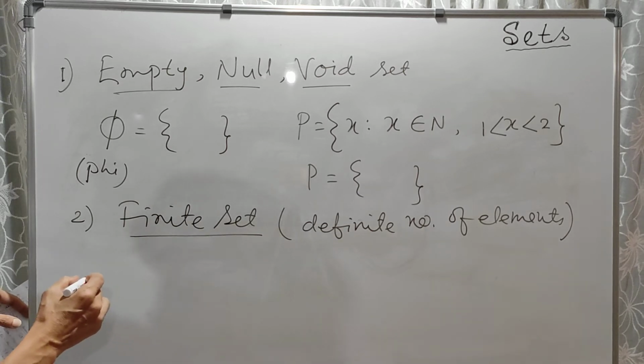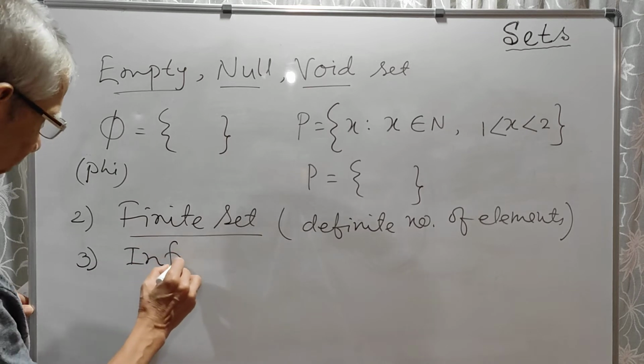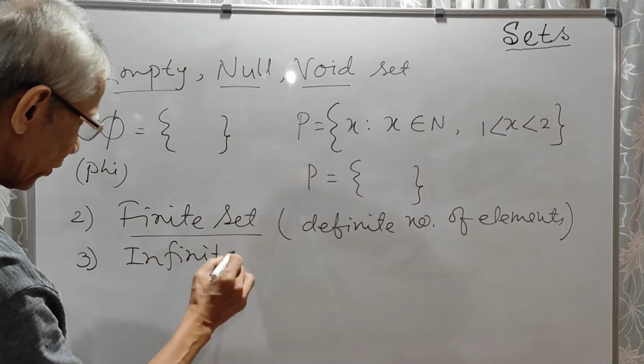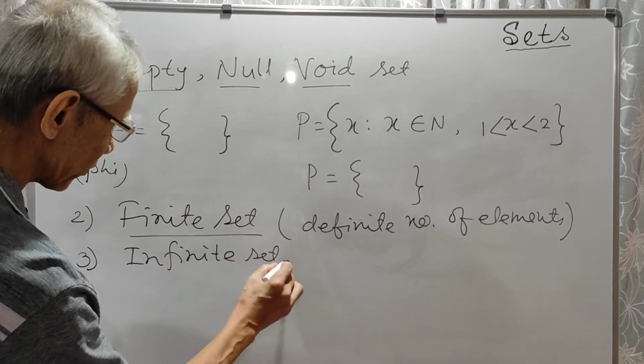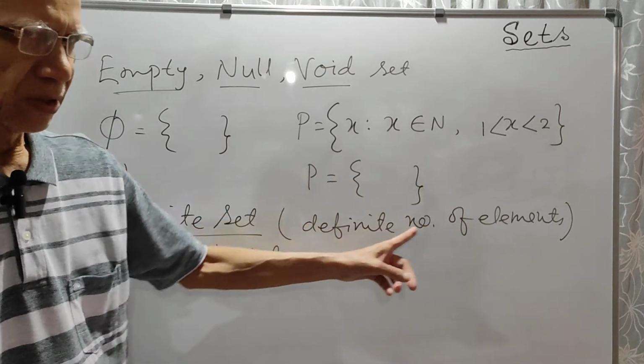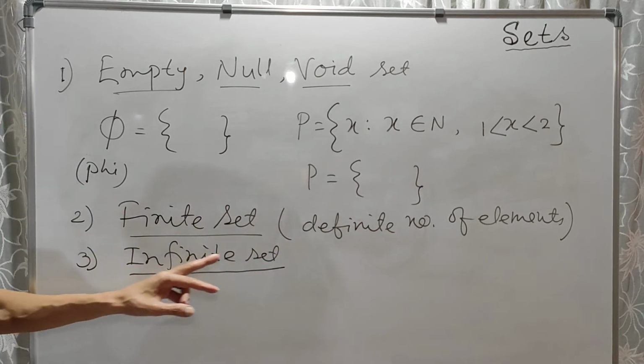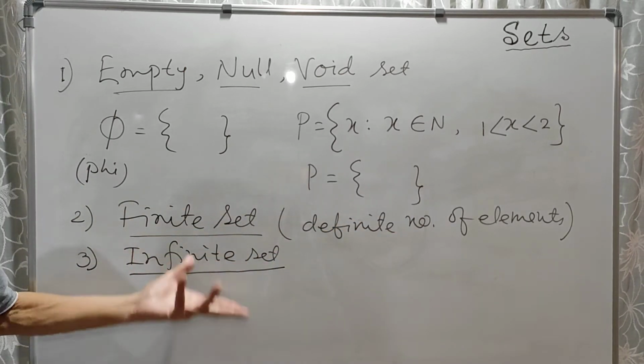Now the infinite set, just opposite to this. I think you have understood: infinite means no definite number of elements. A finite set is a set having a definite number of elements. An infinite set is a set having an infinite number of elements.